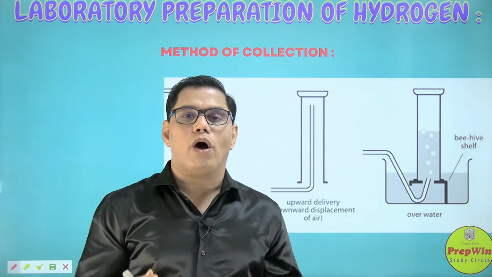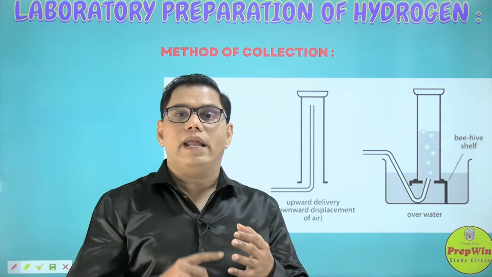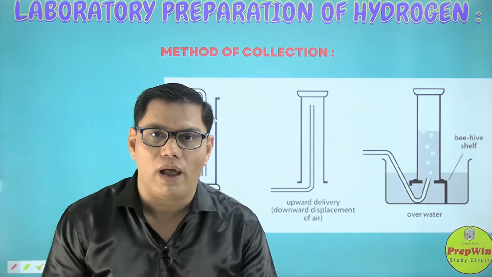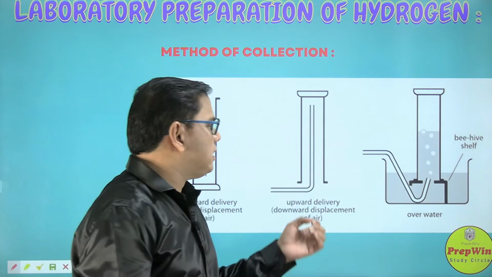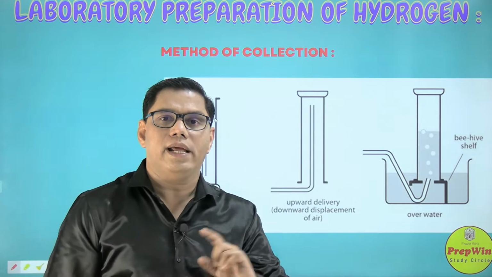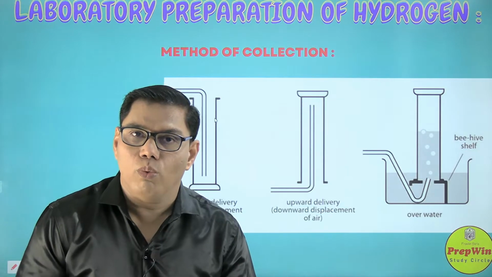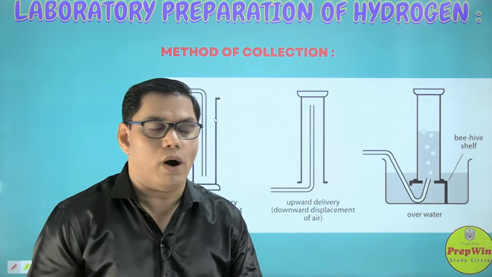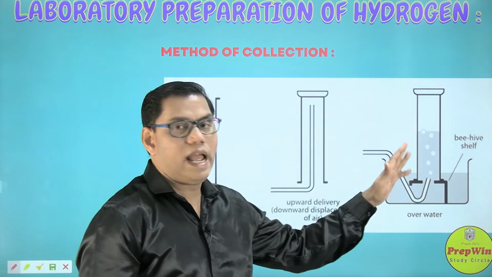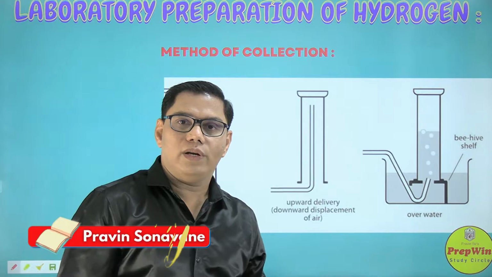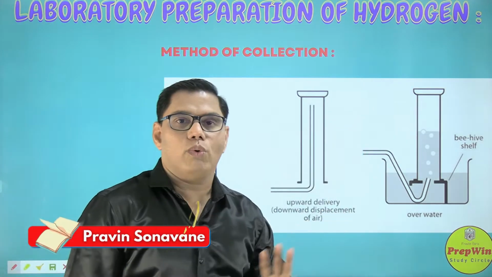Now, some of the properties of hydrogen gas: it is sparingly soluble in water. Generally it does not dissolve in water, but in some cases it can be sparingly soluble. In a very small quantity it can dissolve in water, so it can be collected by this method, that is over the water. Because when we pass the hydrogen gas through water, it is not going to dissolve in the water, so we can collect it over it.